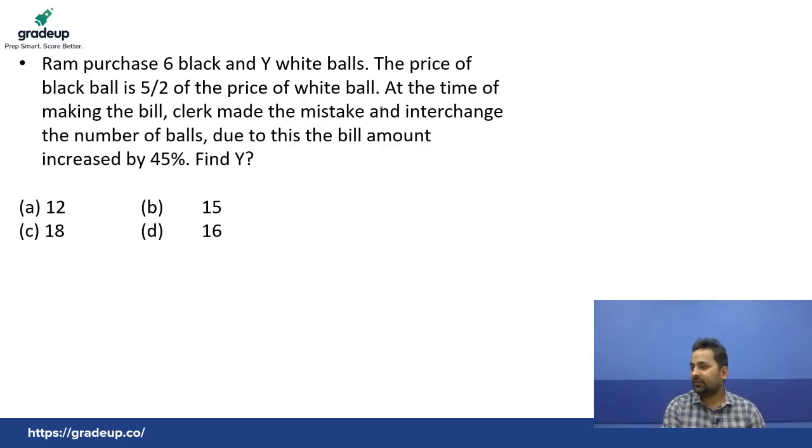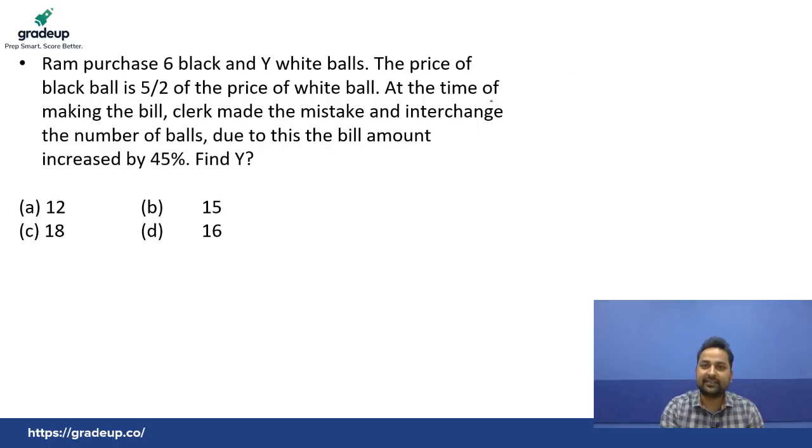Now, I'm giving you 10 seconds more for this question. Ram purchases 6 black and white balls. The price of black ball is 5/2 of the price of white ball. At the time of making the bill, clerk made the mistake and interchanged the number of balls. Due to this, the bill amount increased by 45%.